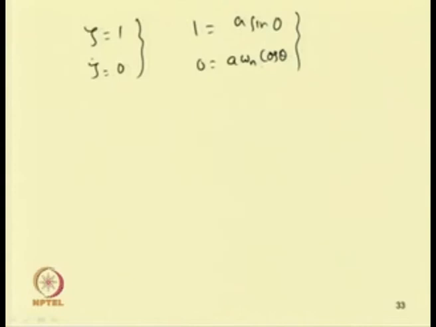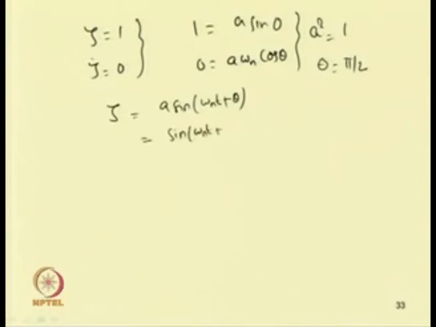So, by taking zeta equal to 1 and zeta dot equal to 0, we can write 1 equal to a sin theta and 0 equal to a omega n cos theta. Squaring and adding, we have a square equal to 1 and theta equal to pi by 2. In this case we get zeta equal to a sin(omega n t plus theta), with a equal to 1. So this becomes sin(omega n t plus pi by 2), which is cos omega n t.